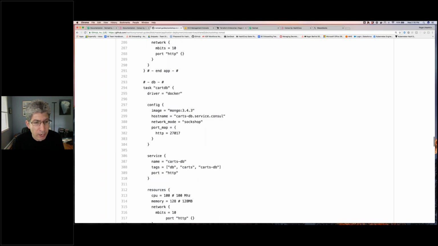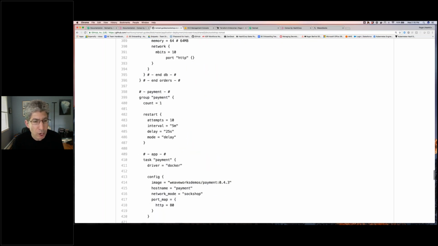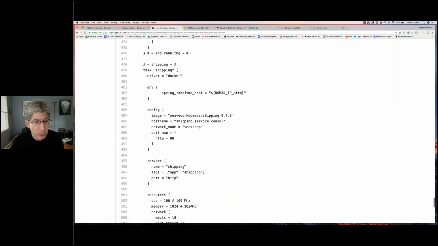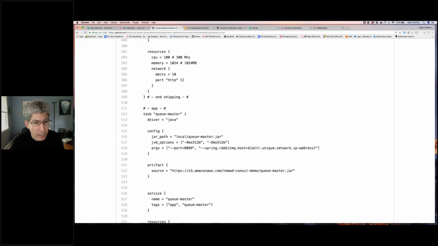We have a whole bunch of these apps. I'm not going to go through the whole list, except to talk about down near the bottom, we get into the back office application, and that's where we get to the QMaster app, which is different. That's the one that I had colored green. That's using the Java driver, and we can see that the jar file is being downloaded from an S3 bucket, right? So this is coming from an S3 bucket.